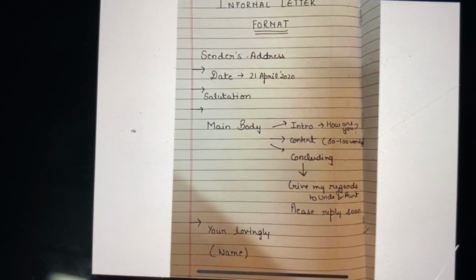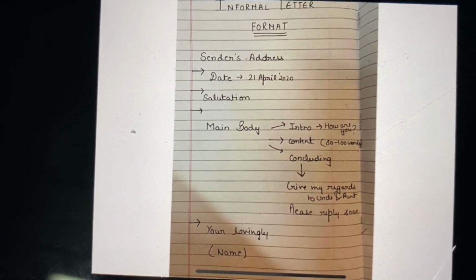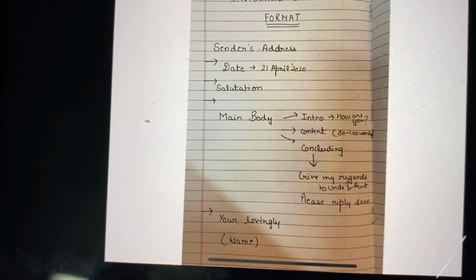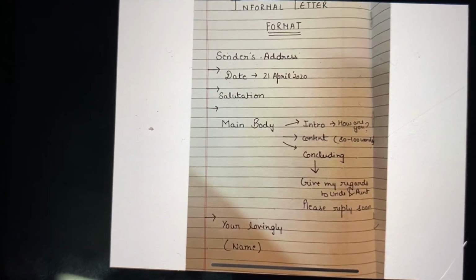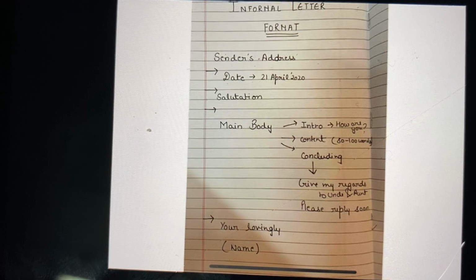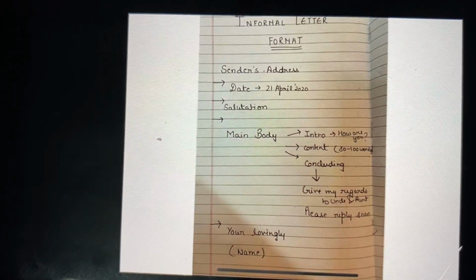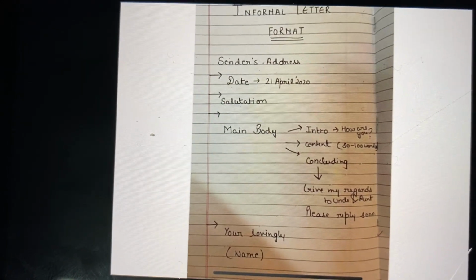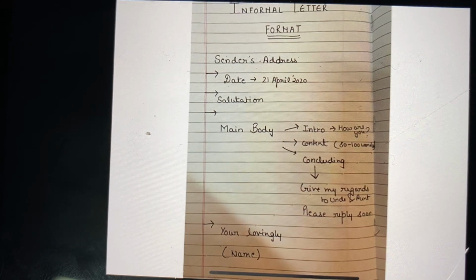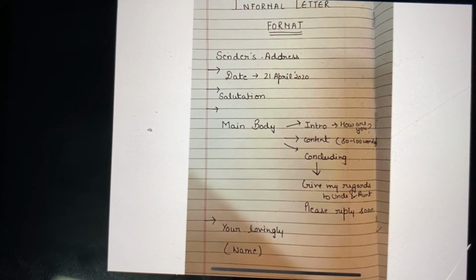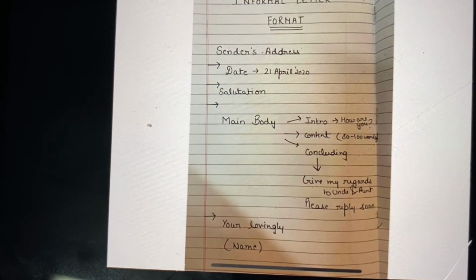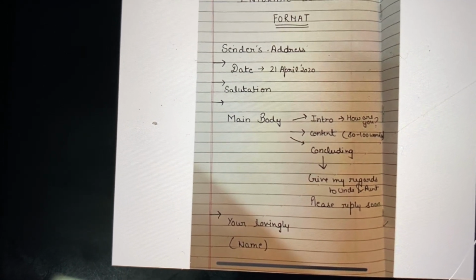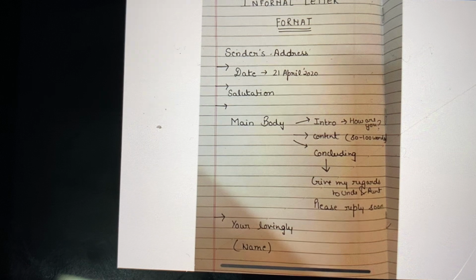Date is very important, so always remember that in English you need to write dates in this format only. Then again you need to leave a line and you have to write the salutation. Now what does salutation mean? Salutation means dear father, dear mother or the name of the friend. So in salutation always use the word dear in an informal letter. Then again you need to leave a line.